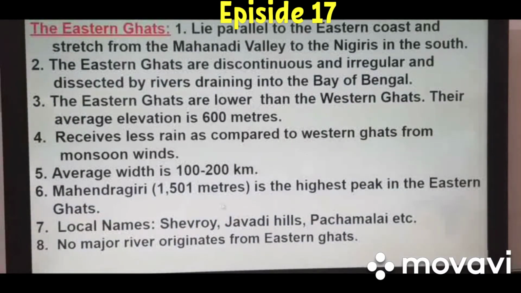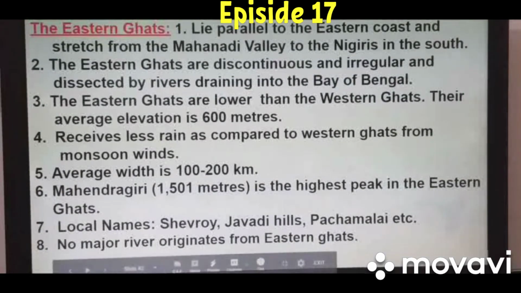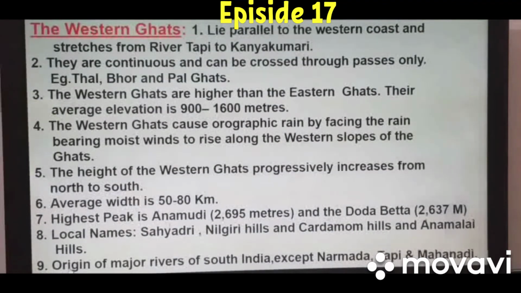So here we find two types of forest, moist deciduous forest, and the eastern slopes of these ghats are occupied by the mangrove forest, as a number of rivers form deltas along their course when these rivers drain their water into Bay of Bengal. So now we will see the map over here.